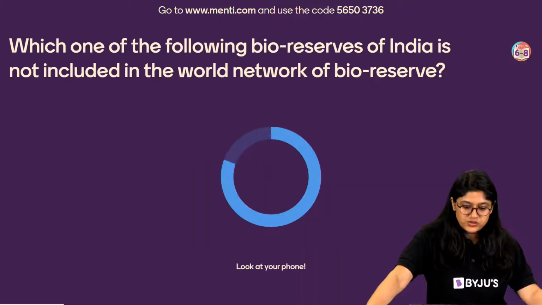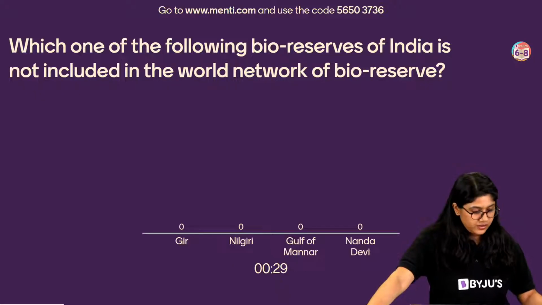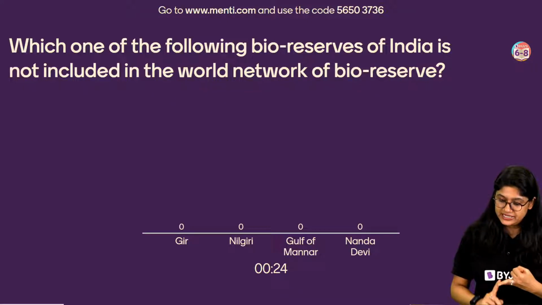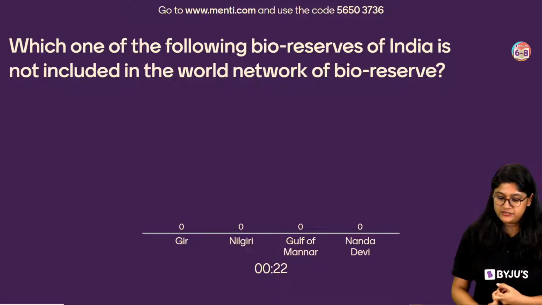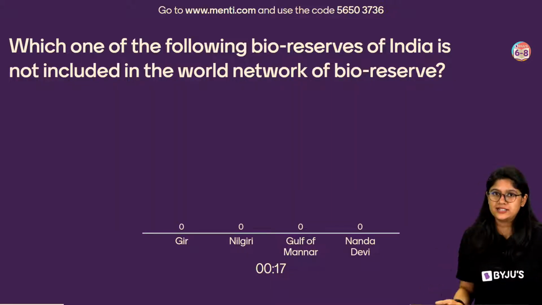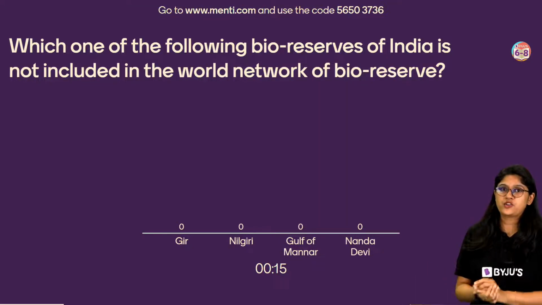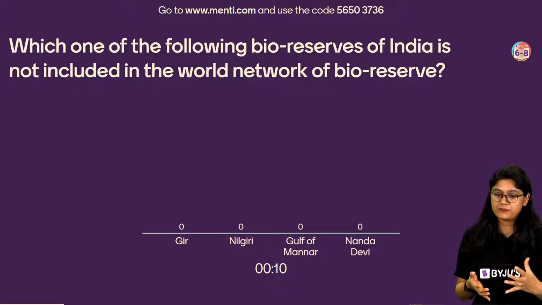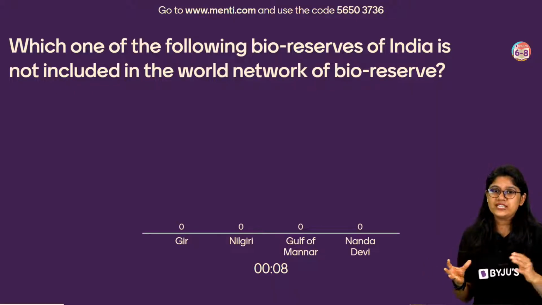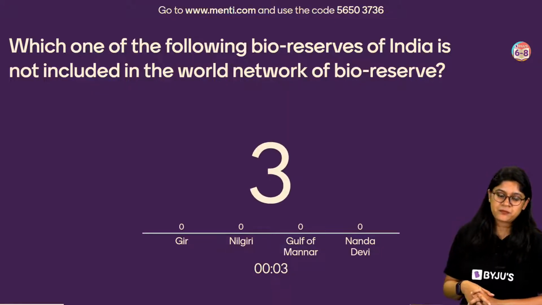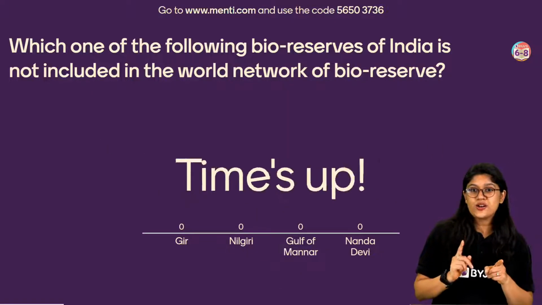Which of the following bioreserves of India is not included in the World Network of Biosphere Reserves? I'm sure there's only one odd one out over here. We have Gir, Nilgiris, Gulf of Mannar and Nanda Devi. Which among these is not a biosphere reserve of our country, or which is definitely not included in the World Network of Biosphere Reserves? See, it's a very easy one, everyone. Please don't go on a chat.